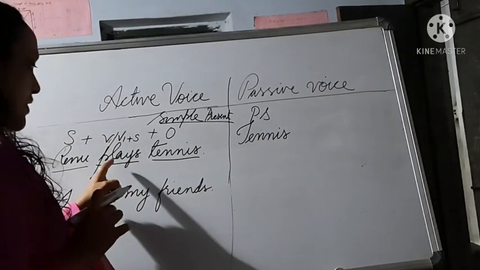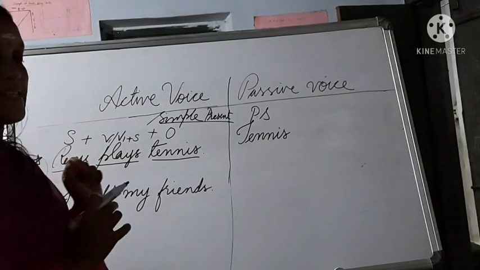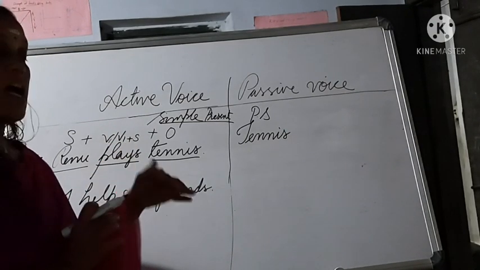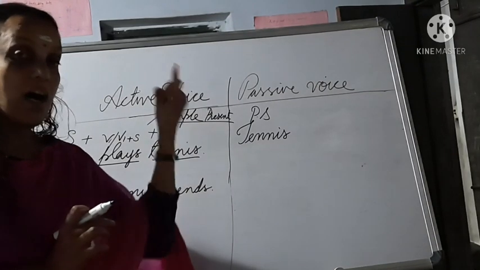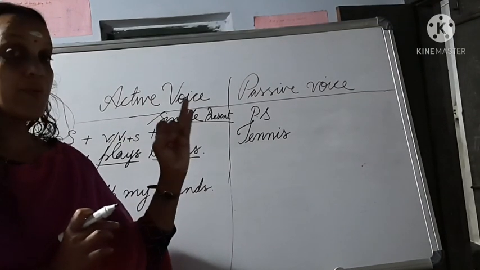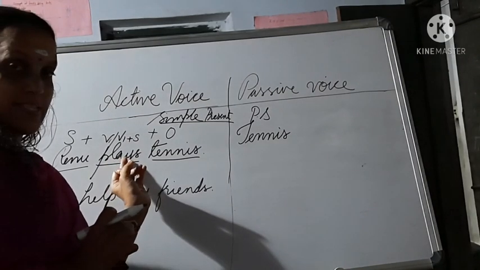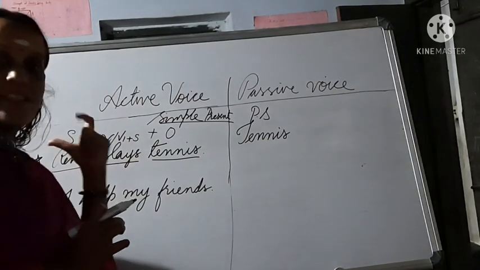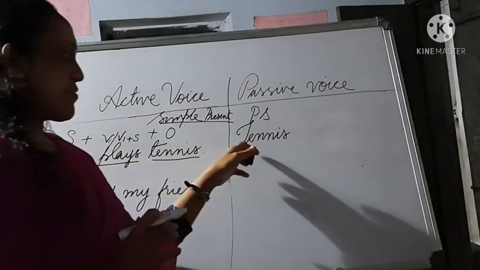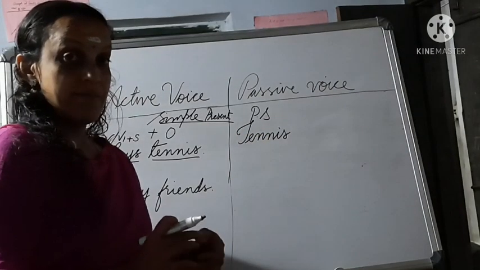Then, now this is very important. Verb. Tense of the verb is very important. Plays is in simple present. So since it is in simple present, you should write either is or are or am. Which one? Is, are, or am, when the verb is in simple present tense. So that's why the tense is very important in the case of voice. So now you tell me, which one can we write here? Is it tennis is, or tennis are, or tennis am?